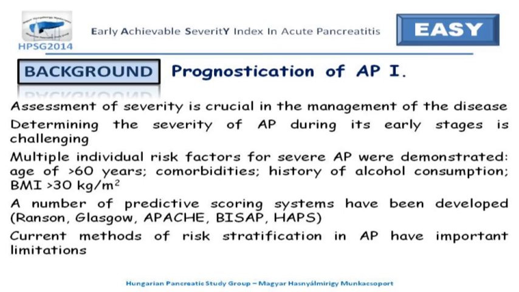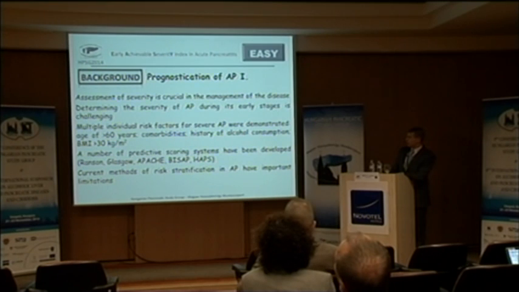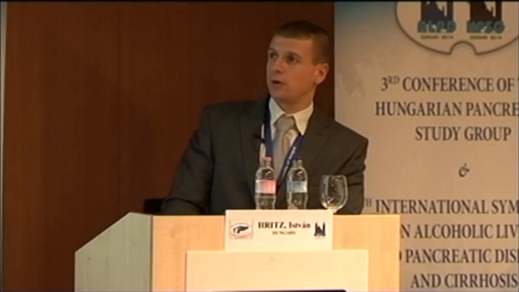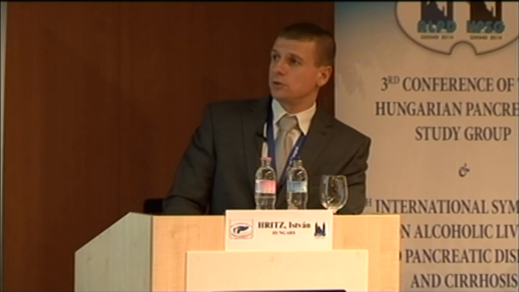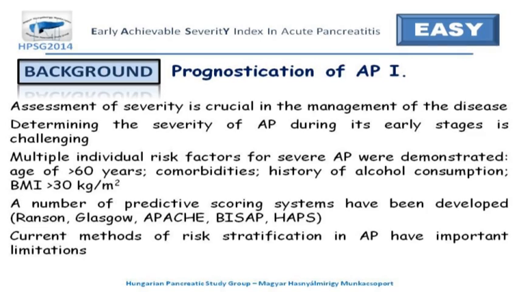So because of the associated morbidity and mortality, the assessment of the severity is crucial in the management of the disease. At the early stages of acute pancreatitis, the determination of the severity is challenging. Multiple individual risk factors have been shown: the age, the comorbidities, the history of alcohol consumption, and also obesity.